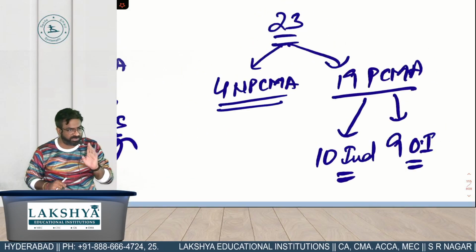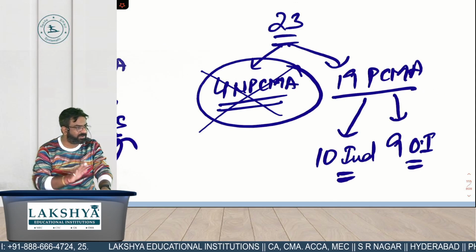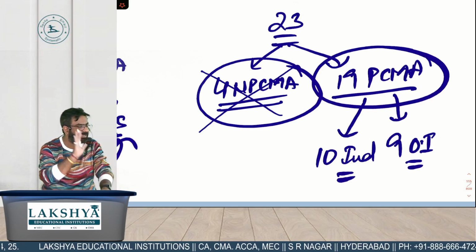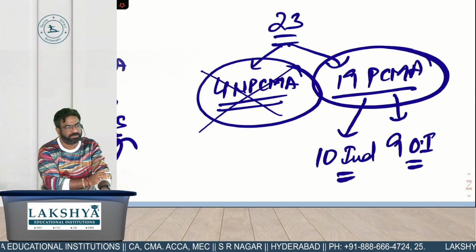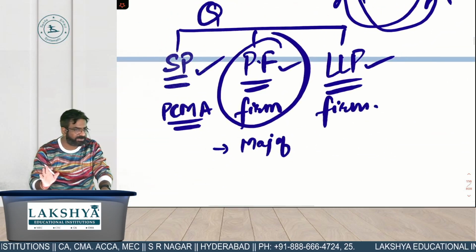Now listen carefully to what I am telling you. You have to ignore these 4, whether they are practicing or not. It means your majority will again be calculated in 19. Now tell me, are they qualified? Yes, they are qualified. So rule number 1: if you form a practicing partnership firm in India, then